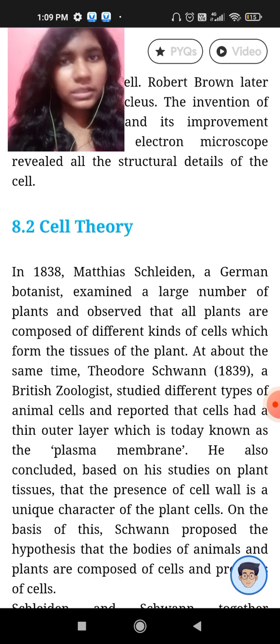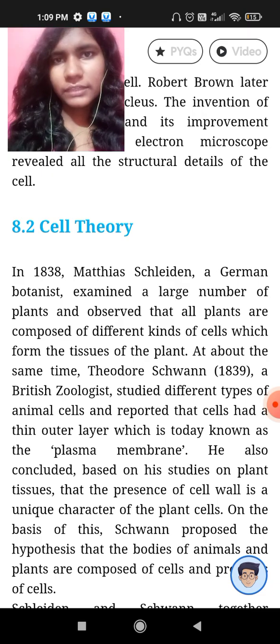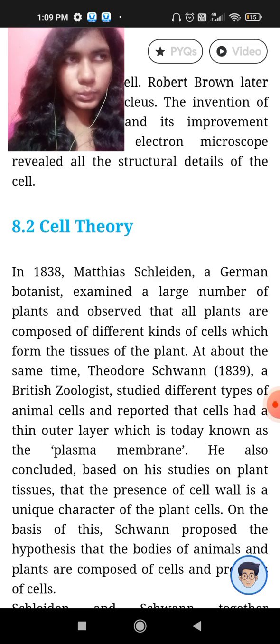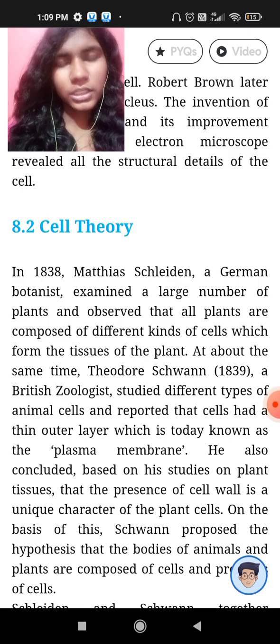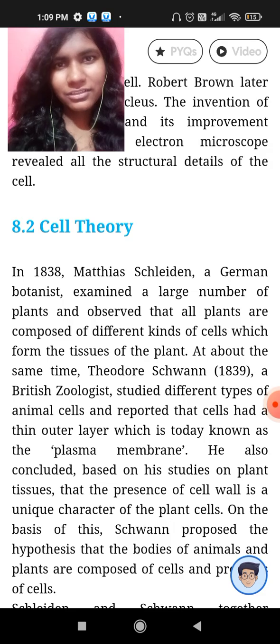Schwann also proposed a hypothesis that all the living organisms are made up of cells and products of cells, which was absolutely true. However, this cell theory was not yet able to clarify where these cells arise from.